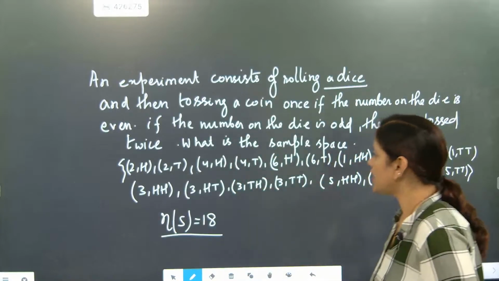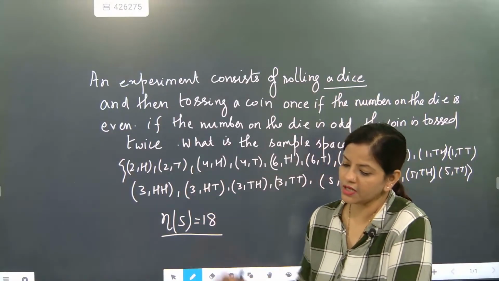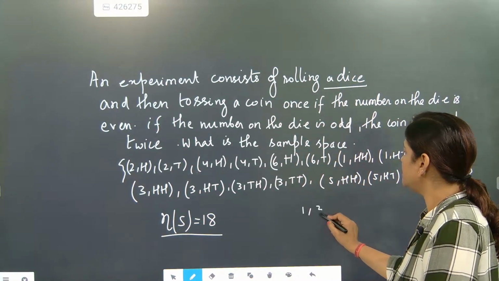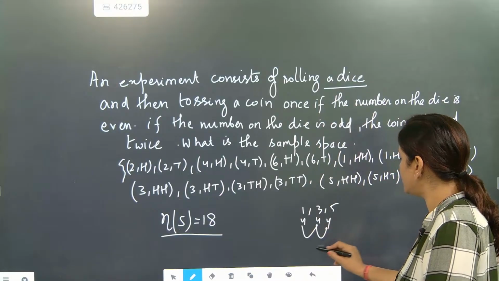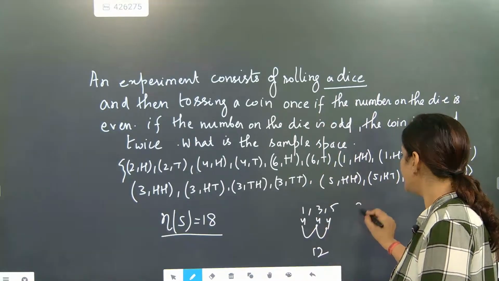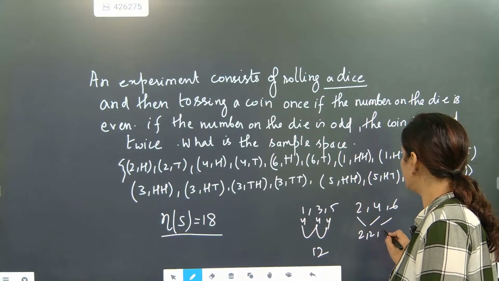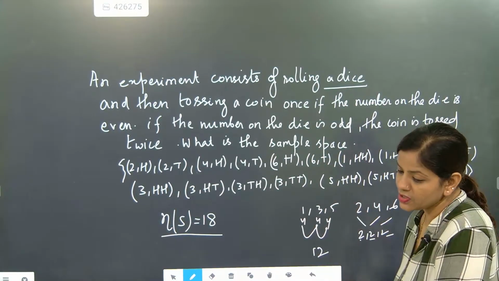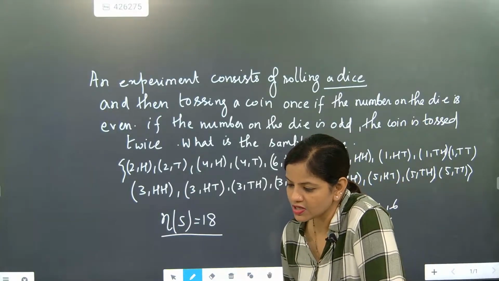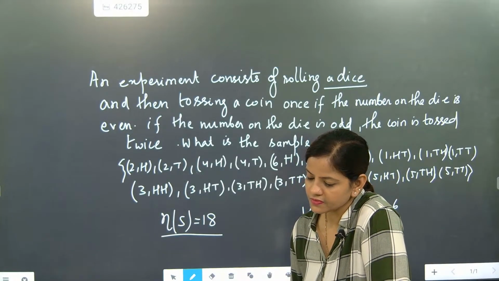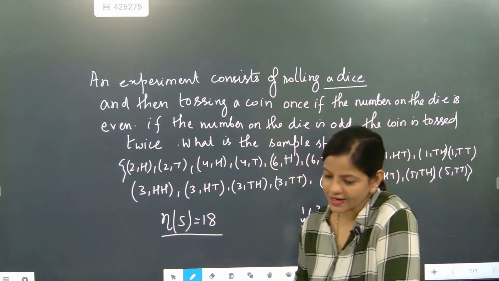With odd numbers 1, 3, 5, 4 times each: 4 ones are 4, 4 threes are 12. And with 2, 4, 6, 2 times each: 2, 2, 2, making 14, 16, 18. Absolutely correct, Siddharth. Nice. Super. Understood or not? So this is exactly the correct answer.